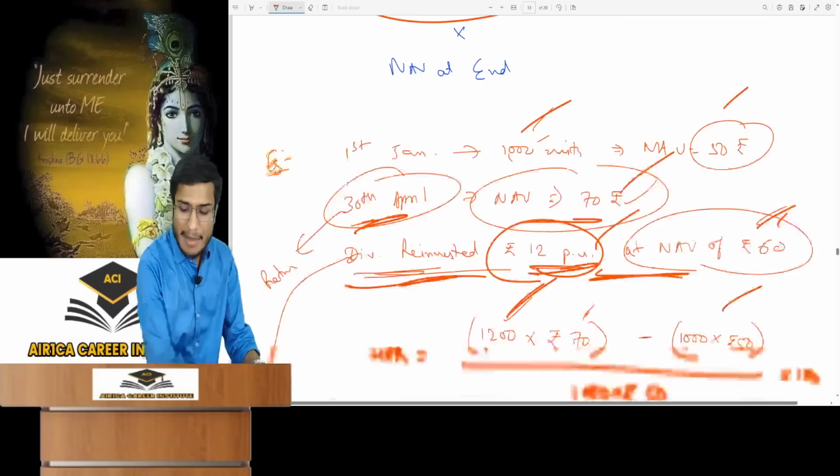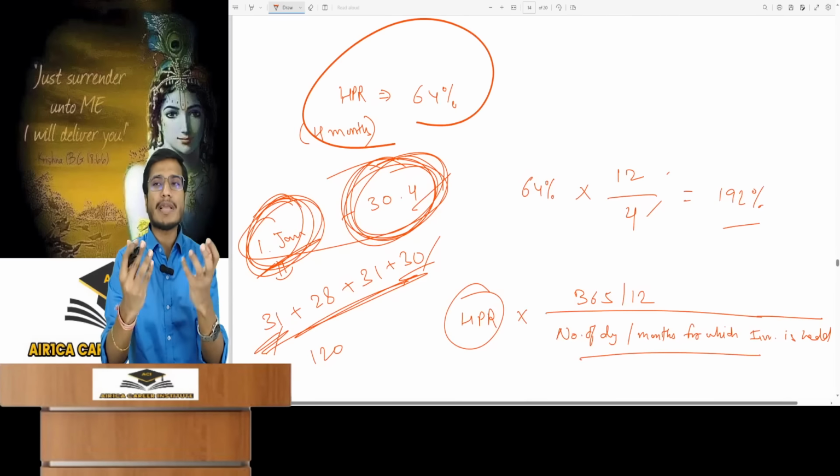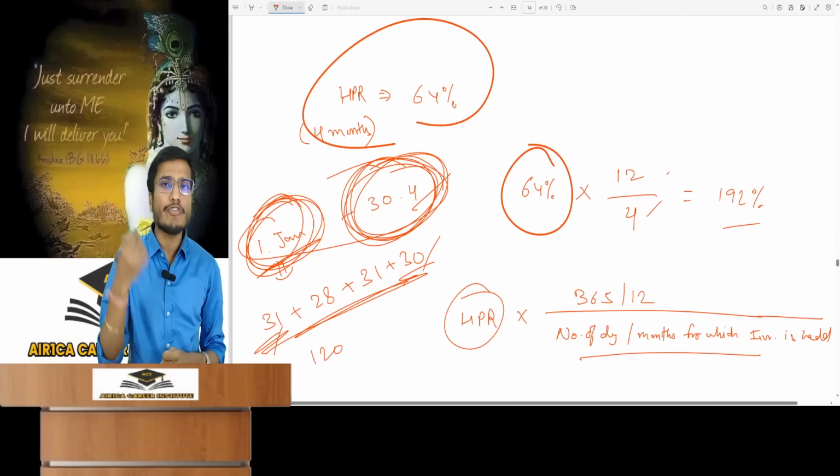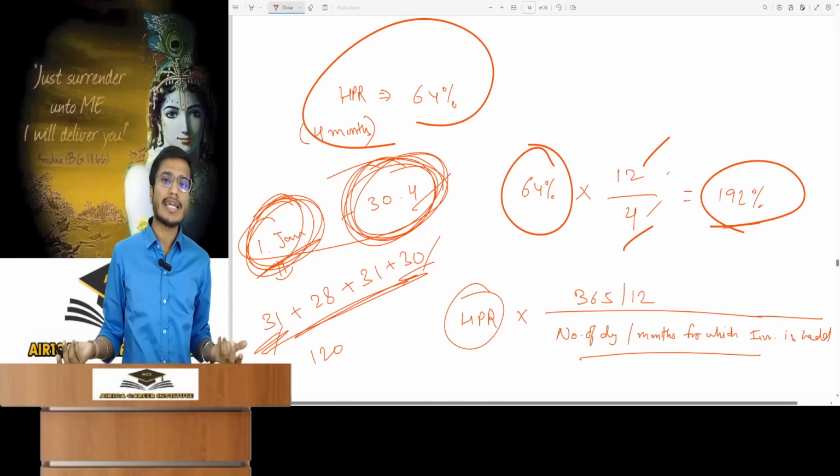Suppose my holding period return is for 4 months. I want to see on a per annum basis how much I have earned. It's 64% for 4 months. So to get the annual return, multiply by 12.